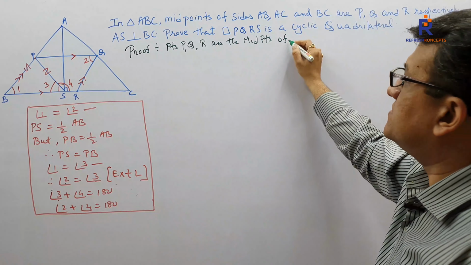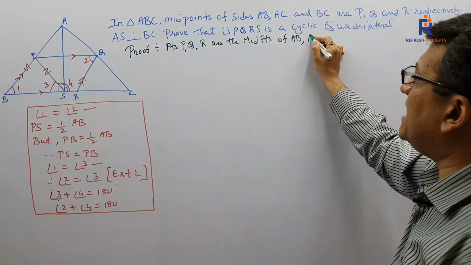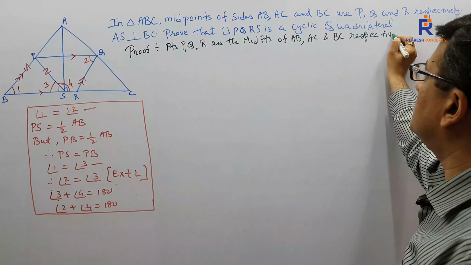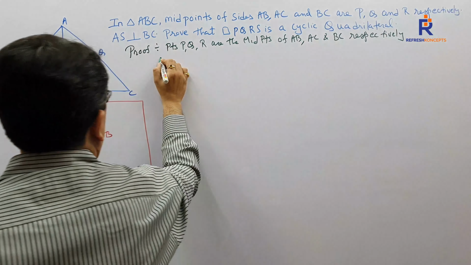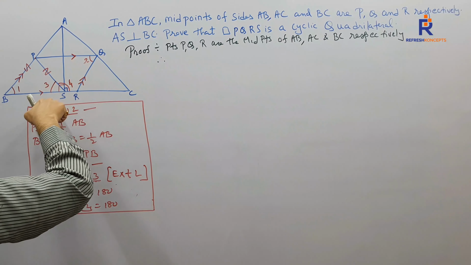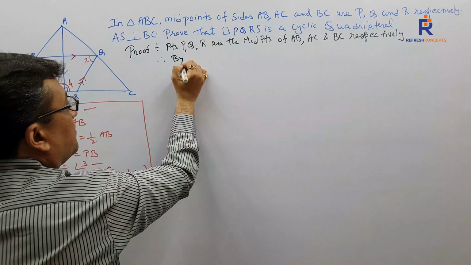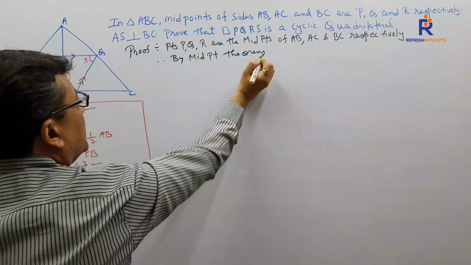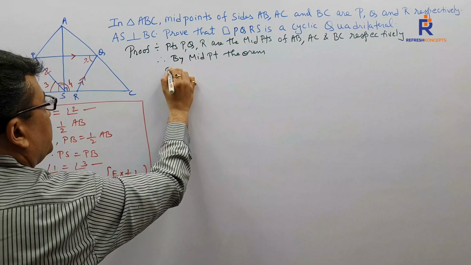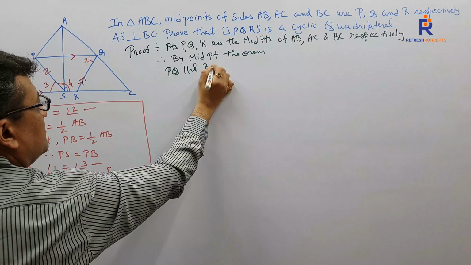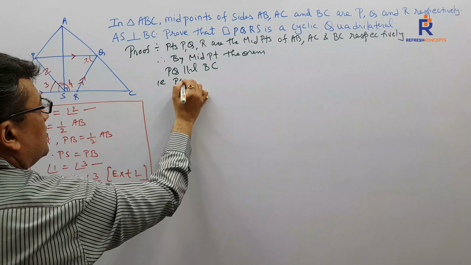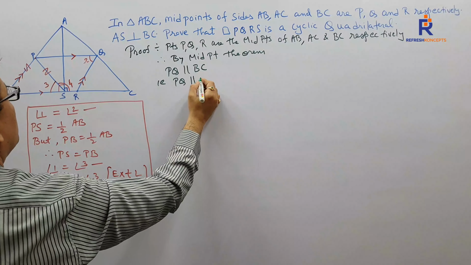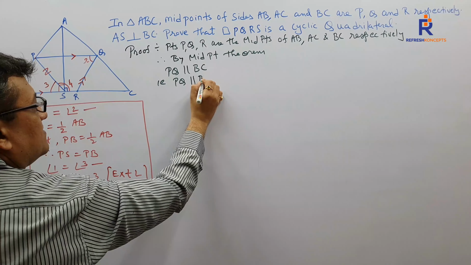of AB, AC and BC respectively. Therefore, one by one, with PQ, by the midpoint theorem, PQ is parallel to BC, that is PQ parallel to BR.